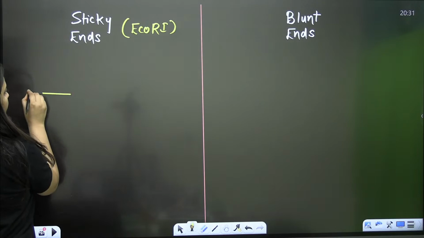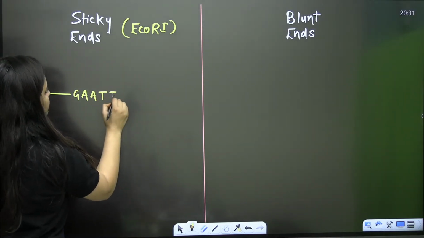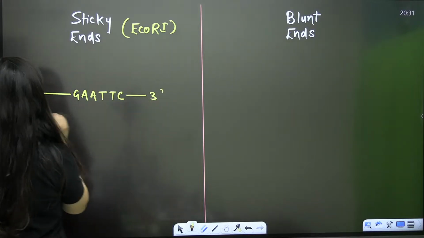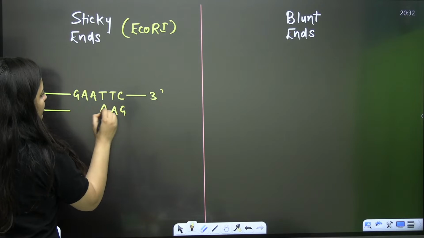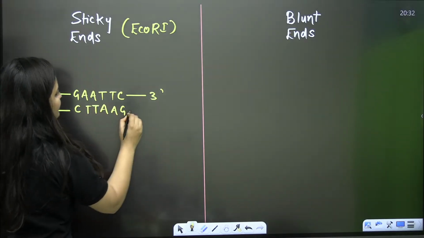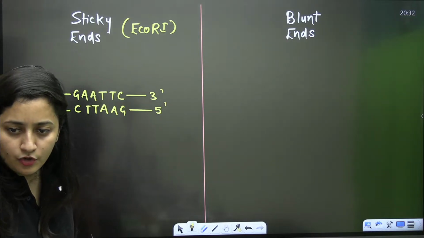See, wait. You know now that this restriction endonuclease used to cut the sugar phosphate backbone. Do you remember that?